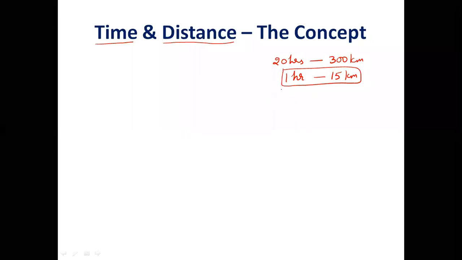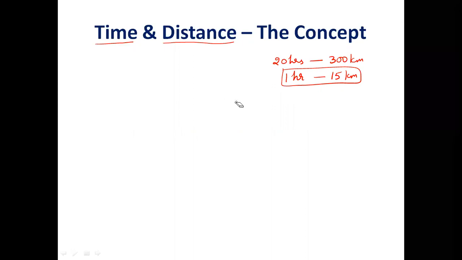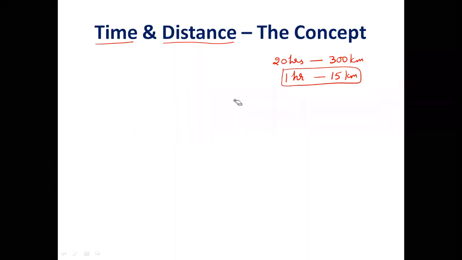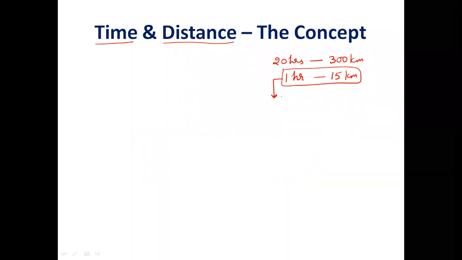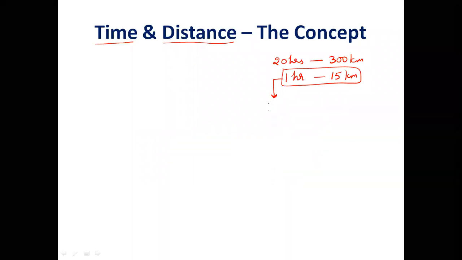Yes, sir. But is there any guarantee that he is traveling with a speed in such a way that every hour he is traveling exactly the same distance? Is that information guaranteed anywhere? No. But still we are assuming that every hour he is covering 15 kilometers. So this approximation that is taken for every 1 hour or 1 minute or 1 second, whatever it may be, is called rate of travel. The rate at which travel is happening. And this rate of travel is also given a name called speed.